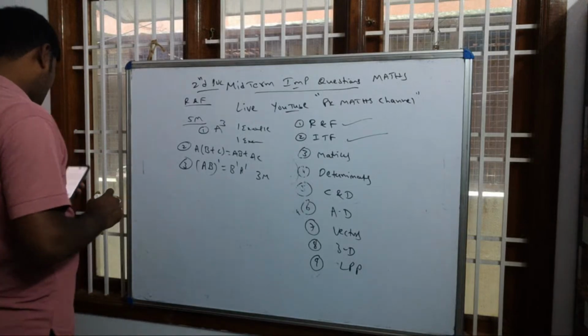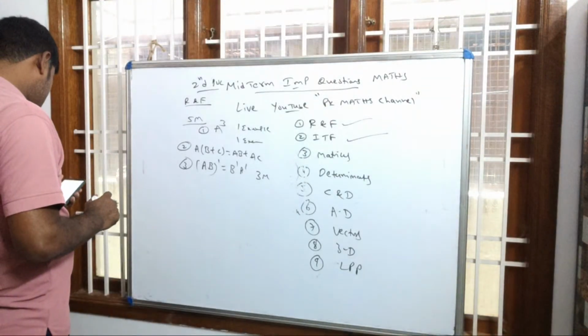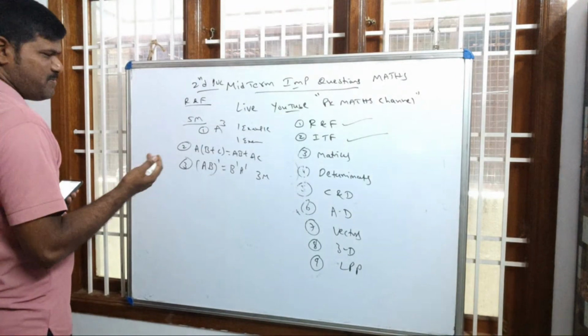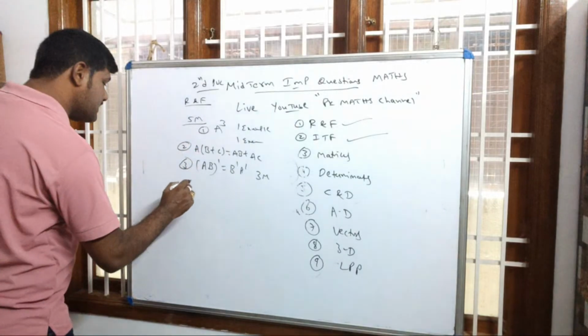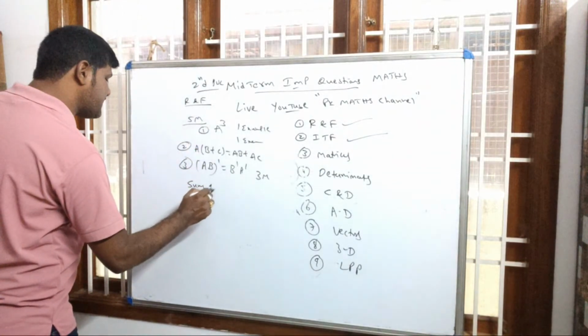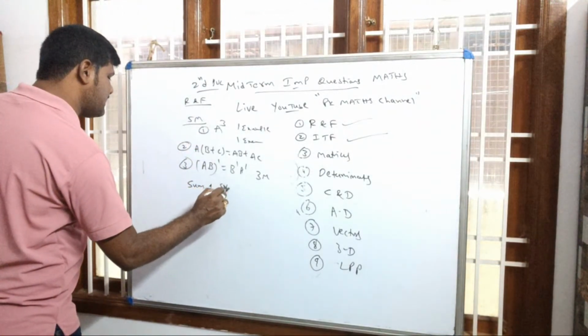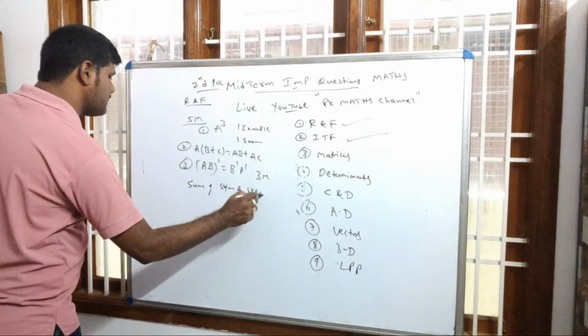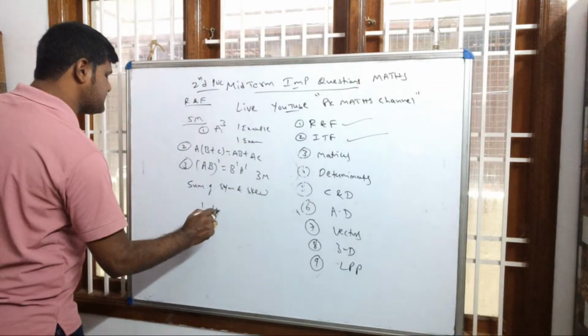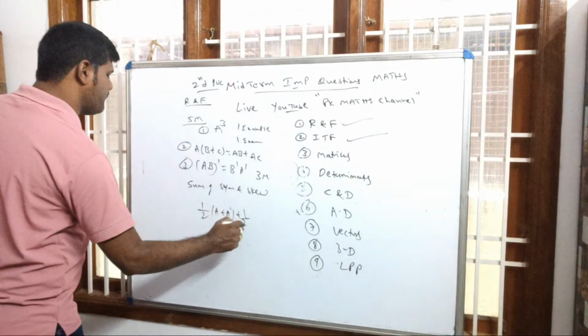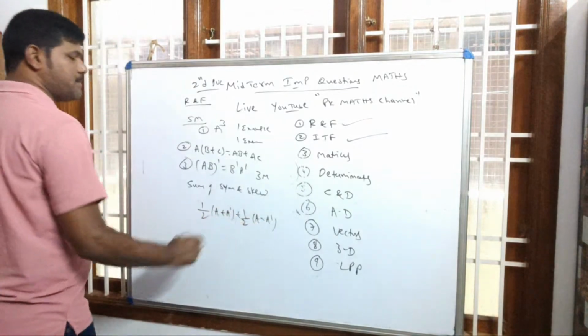Now, the next question you may expect, for 3 marks, is the sum of symmetric and skew symmetric: half into (A plus A dash) plus half into (A minus A dash). This question is compulsory, they will ask.